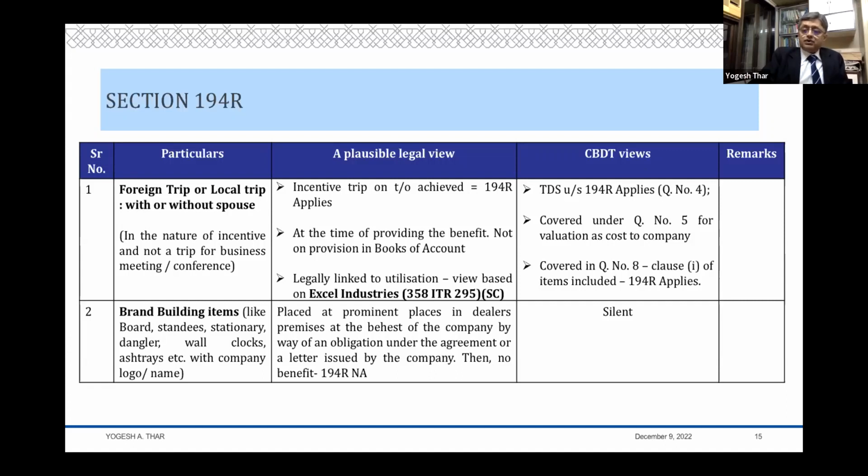And if he does so under an obligation which is cast upon him by the company, by the supplier, by the manufacturer, then there is no benefit to him, and he is obliged under his agreement, or under the terms and conditions that you give. I'm giving this to you on the basis of the understanding that you will place it in a prominent place in your showroom, and that being an obligation, arguably 194R cannot apply. Of course, your CBDT circular does not say anything about such things.